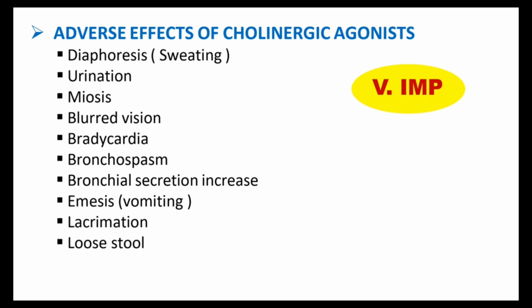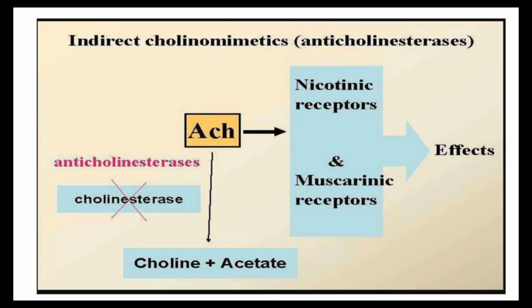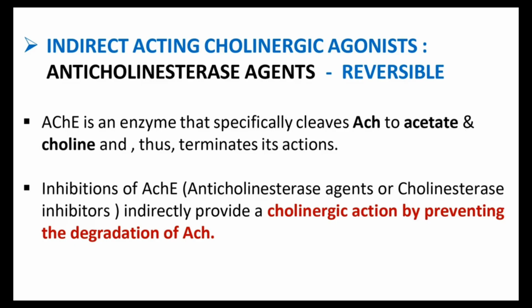In the next slide we are discussing the indirect cholinergics. We know there are direct acting and indirect acting. Direct acting we already finished, so the next one is indirect acting. The mechanism of action of indirect acting cholinergics, or anticholinesterases, I mentioned in this image. We can easily identify from this how the mechanism of action happens. In the next slide I mention it in detail. So what's happening there? Acetylcholinesterase is an enzyme that specifically cleaves acetylcholine into acetate and choline, and this terminates its action. This is what happens normally.